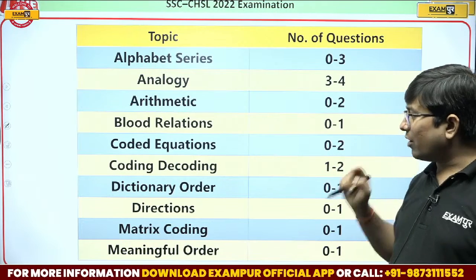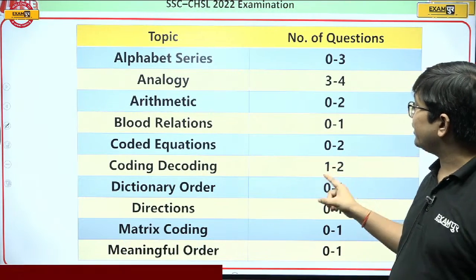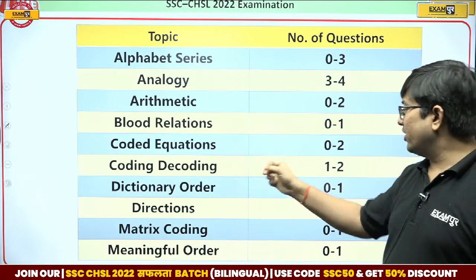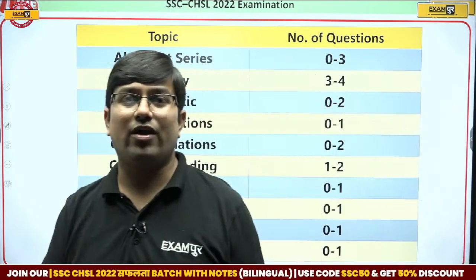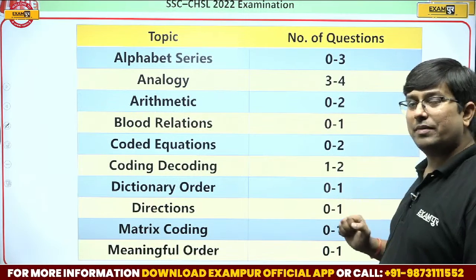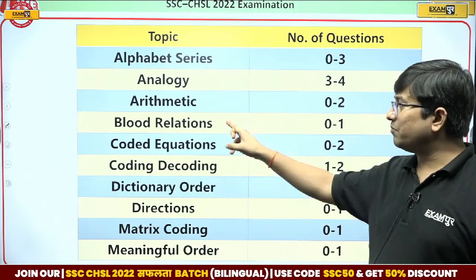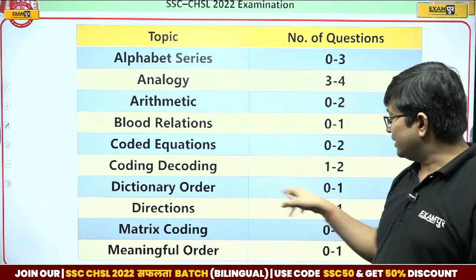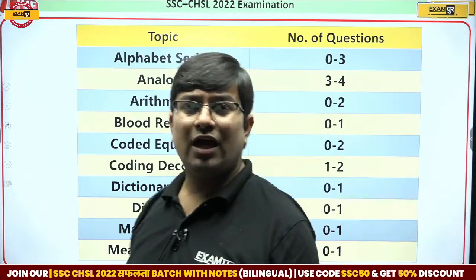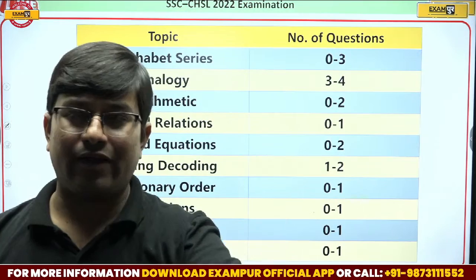If you talk about the topic coding-decoding, that has been seen frequently, 1 to 2 questions. Dictionary order, arrangement of words in dictionary order, in alphabetical order. In some exams 0, in some exams 1, but not more than 1. The questions based on direction, similar to blood relation, have shown a declining trend. In some 0, in some 1. Matrix coding, where a matrix is given and we have to find the code of any word like beautiful or ugly or anything.